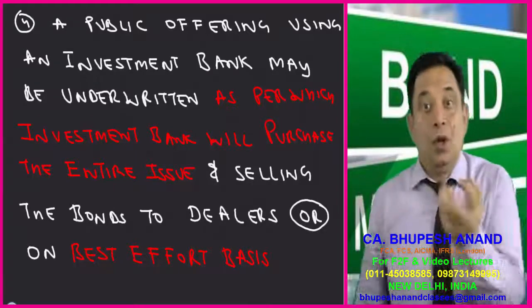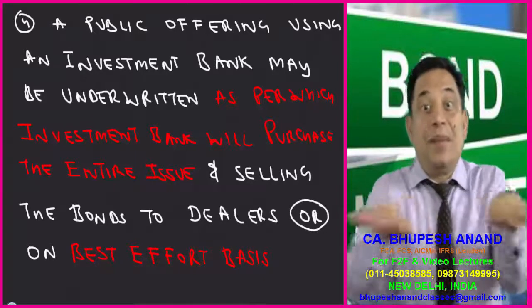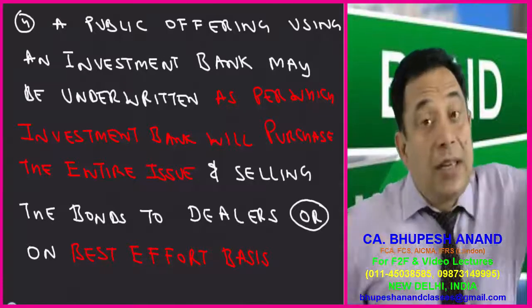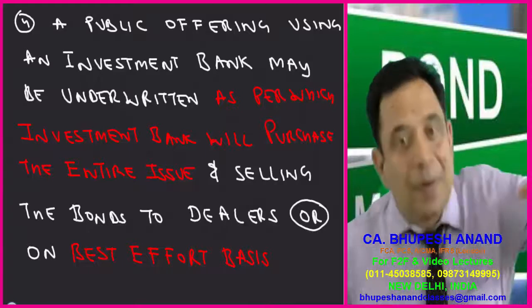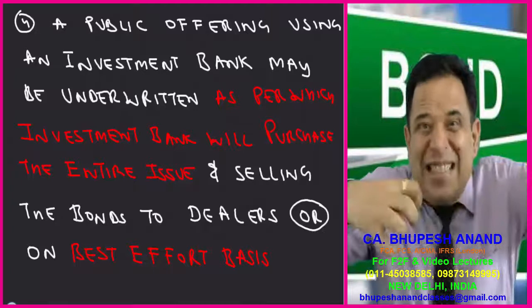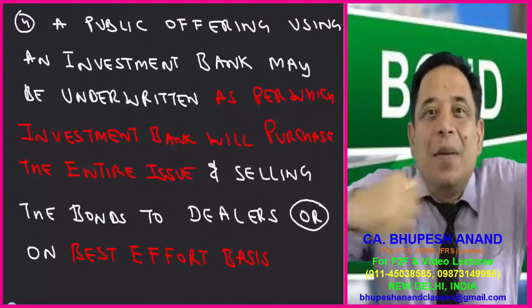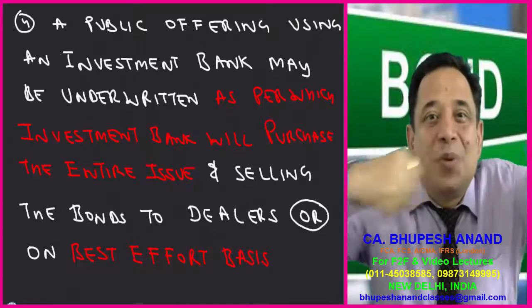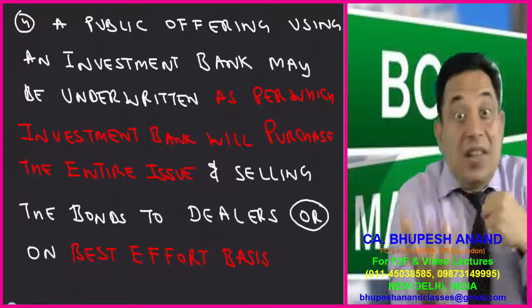There will be a bargaining between the issuer and the investment banker, because the objective of the issuer will be to sell at a higher price, and the objective of the investment banker will be to purchase at a lower price. So there will be a conflict between the issuer and the investment banker, the person who is purchasing the whole issue, because he is giving a guarantee.